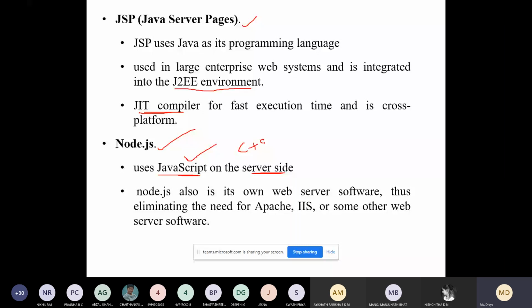It is also called a server-side scripting language because we can modify JavaScript code to connect to the servers. One such advanced concept is Node.js. It also is its own web server. It has its own web server software, thus eliminating the need for Apache or any other web server.